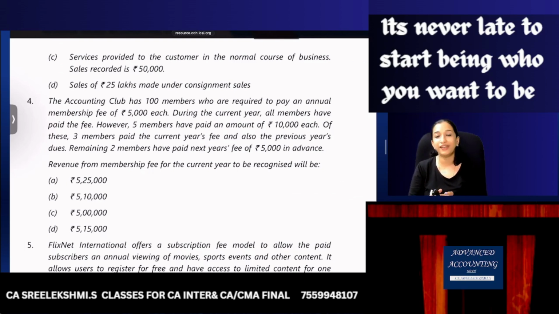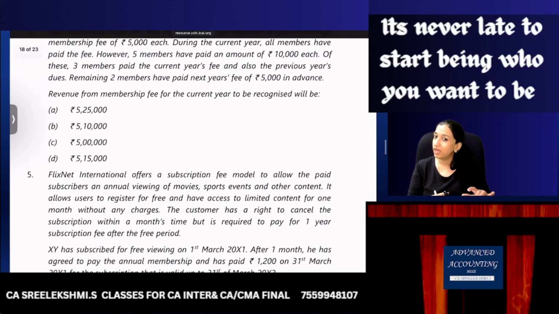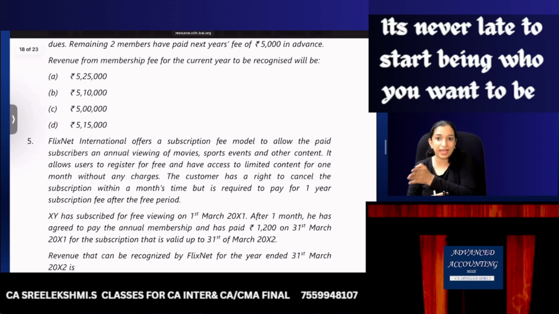Revenue from membership for the current year. Previous year, next year, please don't come into the picture, whether received or receivable. Revenue is 5,000 into 100, 5 lakhs. Option C. Revenue will be recognized as 5 lakhs. Is there any outstanding? I'll record it separately. Advance received will also be recorded separately.